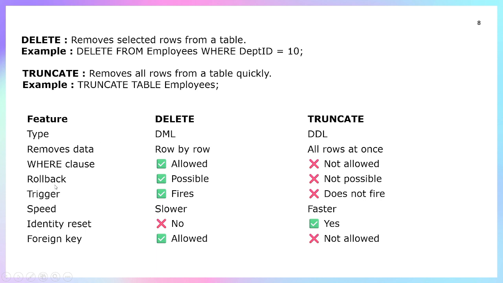Delete can be rolled back, yes, but truncate never rolls back. Next, triggers. Delete can work with triggers, and truncate will not work with triggers, because a trigger is tied to DML commands.